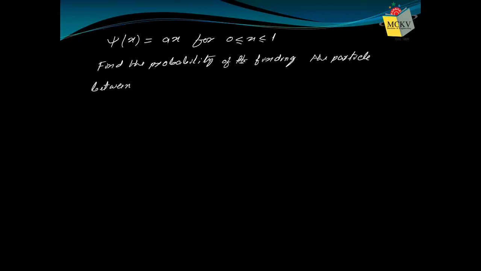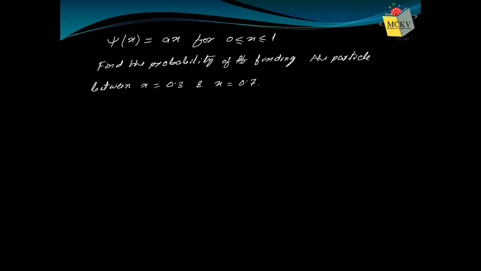You have to find the probability of finding the particle between x equals 0.3 and x equals 0.7.